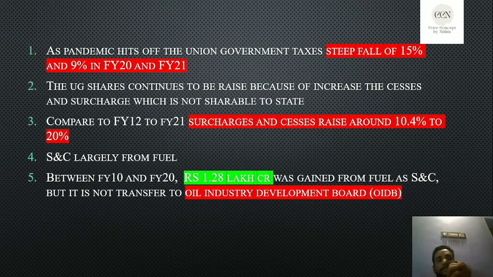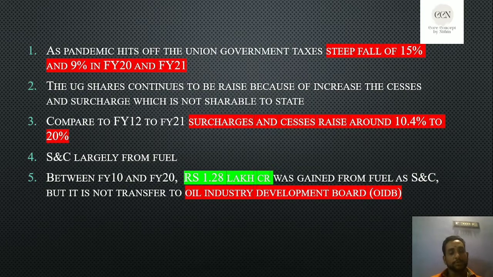SNC means cess and surcharges. Collecting under the SNC means they are not mandatory to share it with the state governments. That is the advantage with the SNC. Remember SNC, that is more than enough. Don't go into further detail on cess and surcharges, because if you ask me whether the state government can implement this SNC, yes, the state governments can also implement it, but if they do, that is going to increase the financial burden on the people.